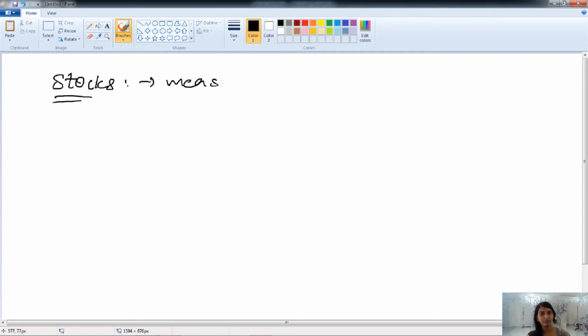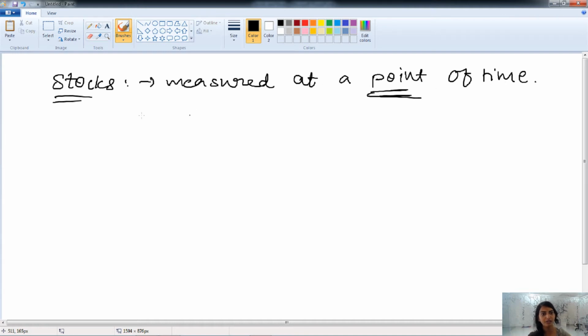Stock here is measured at a point of time. Flows are measured over a period of time, but stock is measured at a point of time. It is the accumulation of anything.